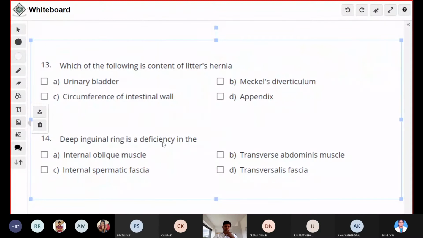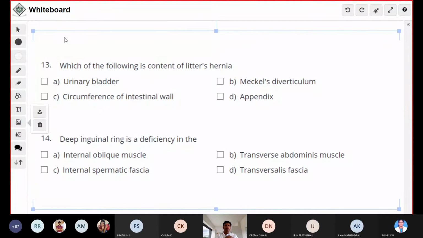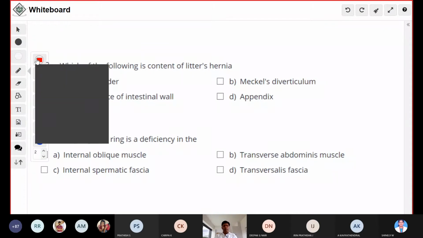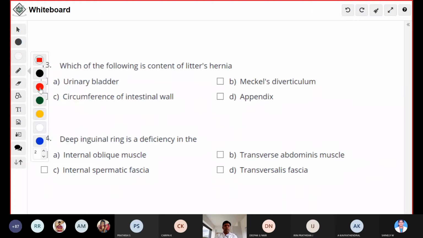Question number 13. Which of the following is a content of Littre's hernia? What is the answer? Meckel's diverticulum. Yes, it is Meckel's diverticulum. If the content is Meckel's diverticulum, this is called Littre's hernia. If the content is appendix, it is called Amyand's hernia.